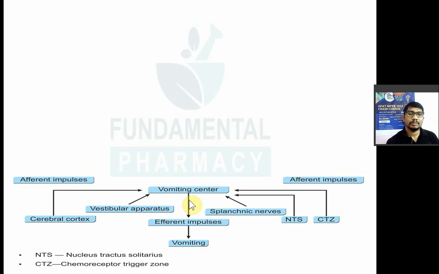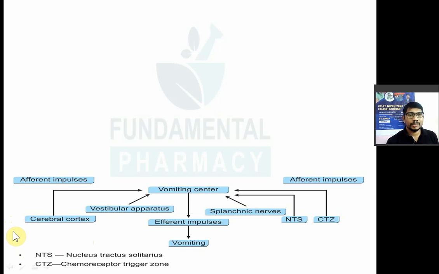बट इसको कौन सिग्नल देता है? Vomiting center will get impulses, afferent impulses from different parts of your brain and different parts of your body. First, suppose you smell any bad smell. If you are getting a very bad smell, so you will get vomiting. If you have seen any filthy food, बहुत ही सड़ा हुआ कुछ आपने देख लिया तो आपको वोमिटिंग आ जाएगी. सो दैट इज इट. If you are suffering from any emotional problem, then intense behavior, intense depression, intense excitement, that also stimulates the vomiting.